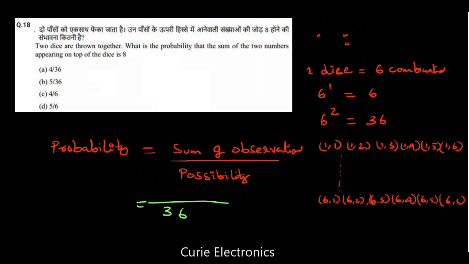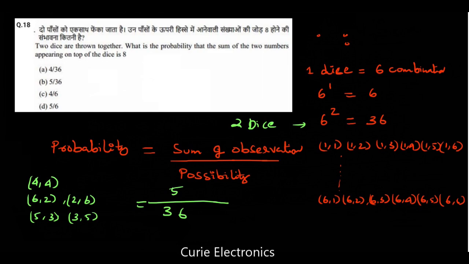This is for 2 dice. The sum of these we should get as 8. That is possible whenever you have 4 4, both dice are 4, which is one combination. The other is 6 2, 2 6. What else is there? 5 3, 3 5. So 5 observations are there. So the sum of observations equals 5. So option B is the right answer.